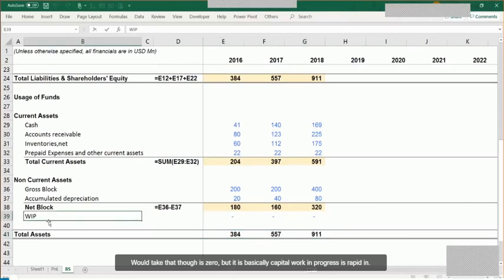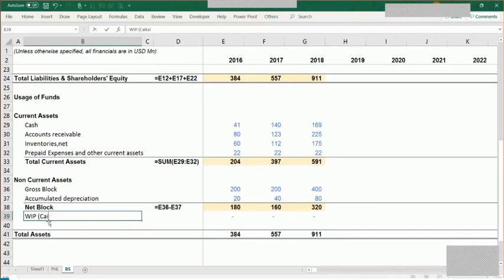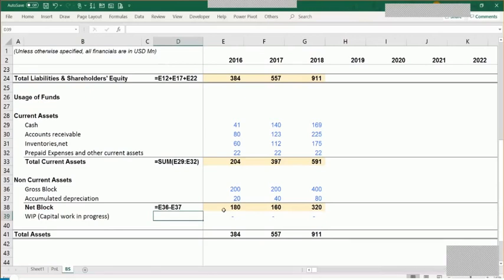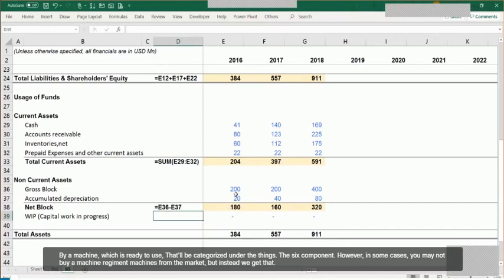Capital work in progress. So what is capital work in progress all about? It's basically a component of the fixed assets which has not been completed as of now. Sometimes what happens is we buy a machine which is ready to use, that will be categorized under the fixed assets component. However, in some cases we may not buy a ready-made machine from the market, but instead we get that fabricated at our site.